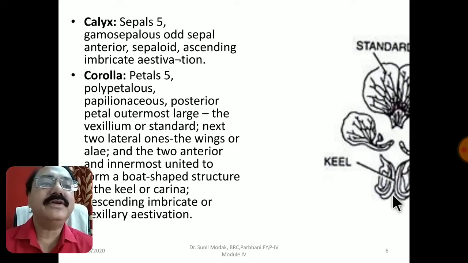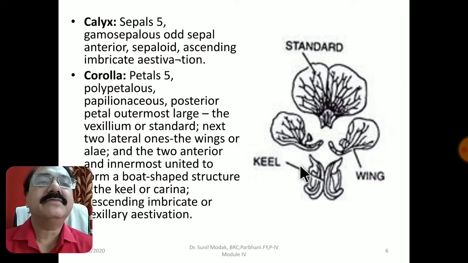So if we talk about calyx, 5 sepals are there. The sepals are fused, and the odd sepal is anterior. I will explain that later. Then sepaloid, they are of course green in color. Then imbricate, it is a kind of estivation, where you know that one sepal is completely inner, one sepal is completely outer, and the other remaining 3 are partly inner and outer.